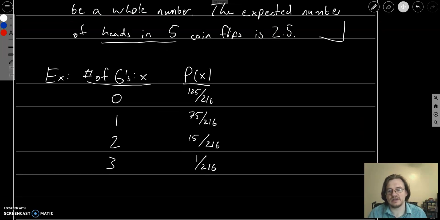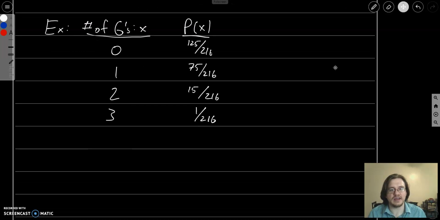So I just wanted to go through another example of calculating mean and standard deviation. So again, the mean for a discrete probability distribution is going to be the value times the probability that it occurs, and then we sum all of them up. So here I have the number of 6s rolled on a 6-sided die that we've rolled three times. So if you roll 3 dice, you could either get 0 6s, 1 6, 2 6s, or 3 6s. All 3 of them could be 6s. Here are the probabilities for each one.